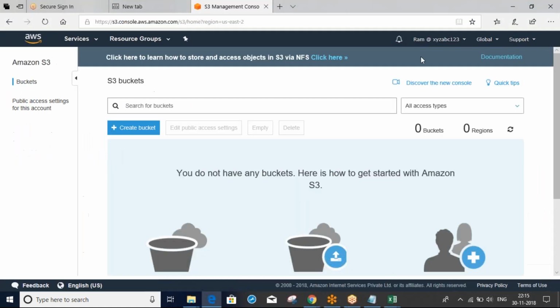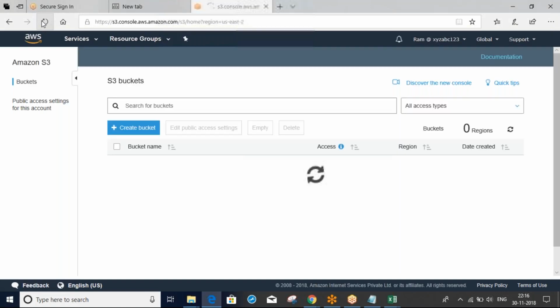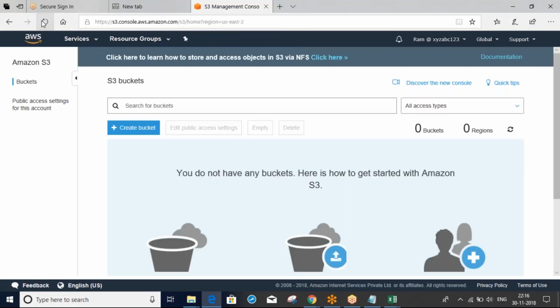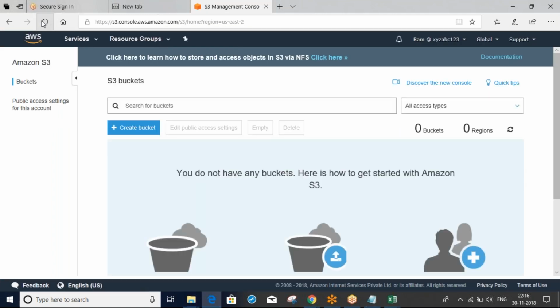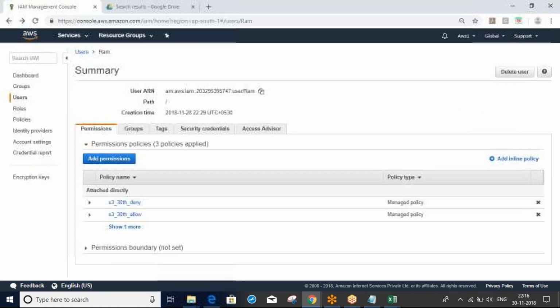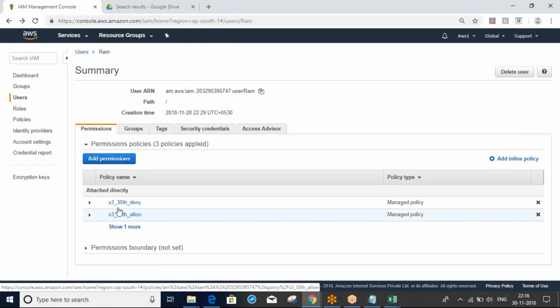Now go to Ram, the user, and just refresh. For the deny, before I had given only write.